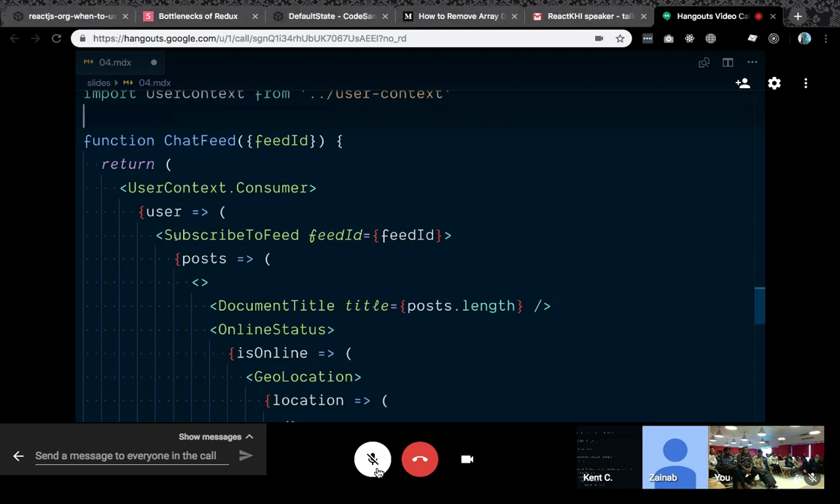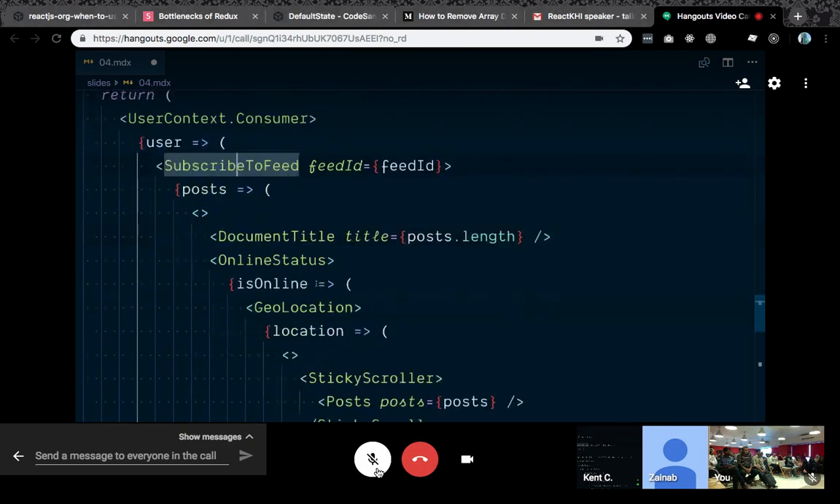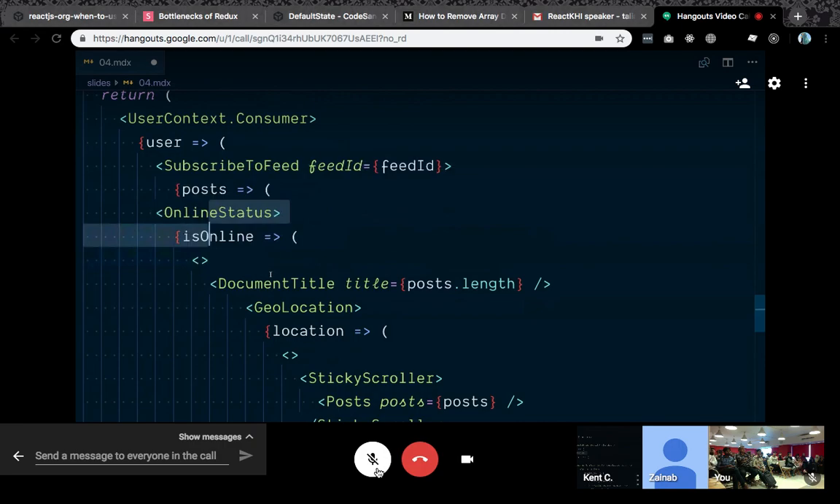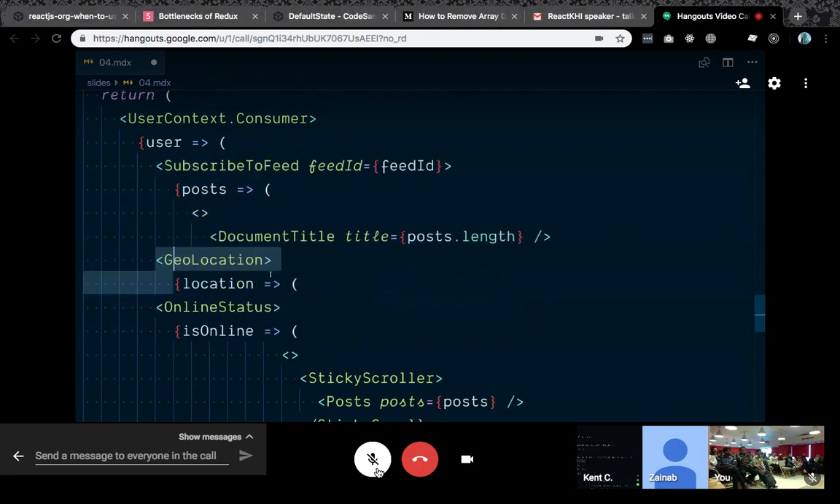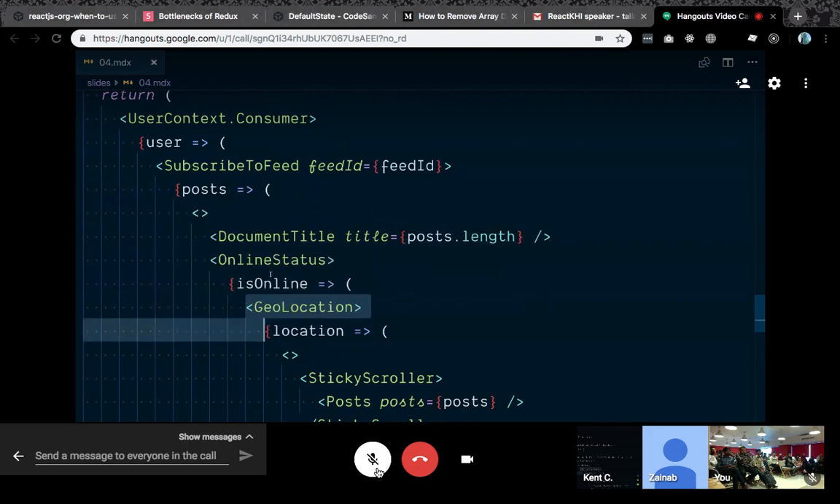Another thing is we have this false sense of hierarchy. Does the subscribe to feed really need to encapsulate the online status, or could I put the online status up here? Where do I put these? Which one is more important to be up higher or lower? It doesn't really make a whole lot of sense to have one over another.